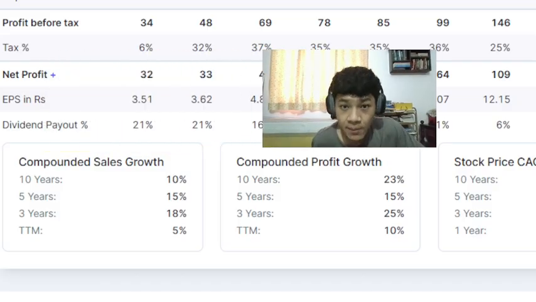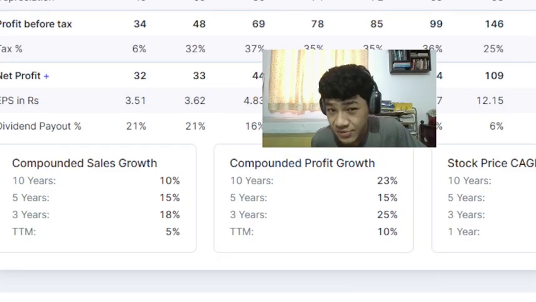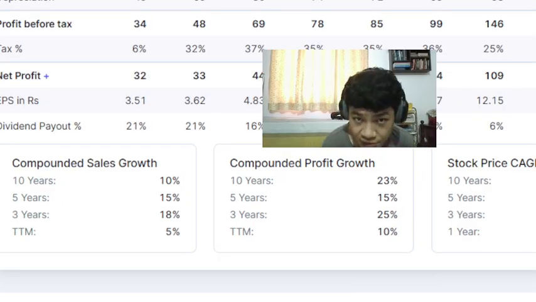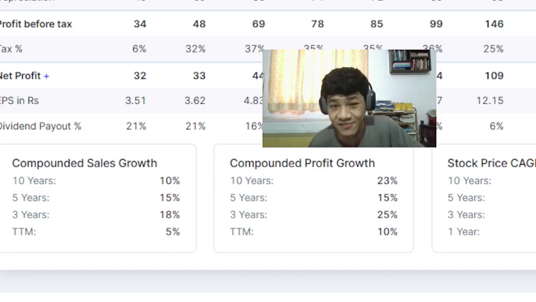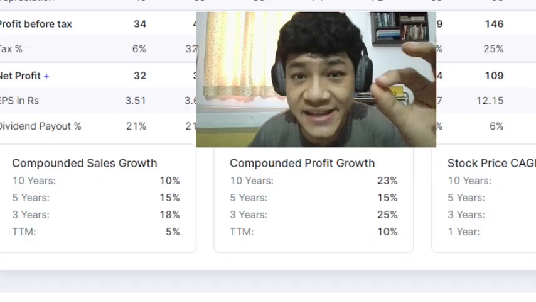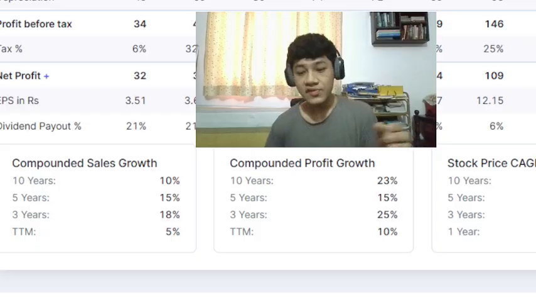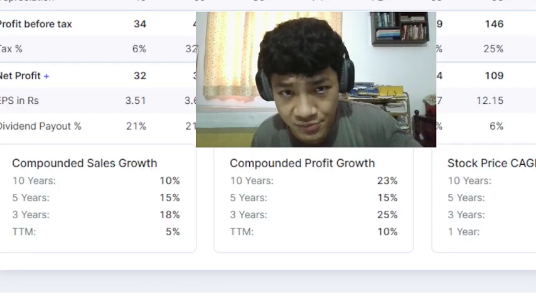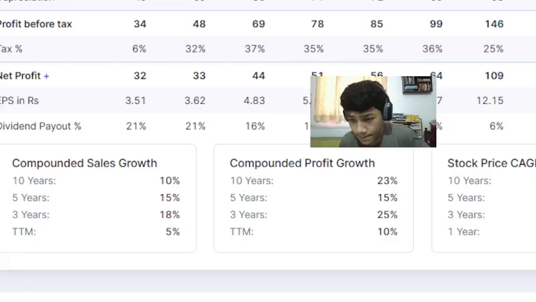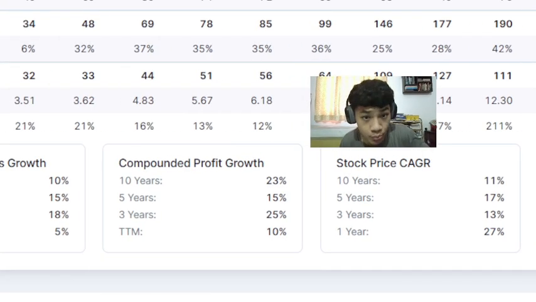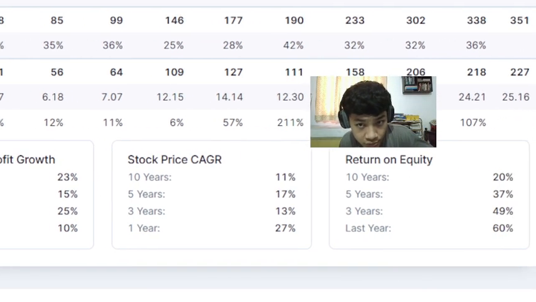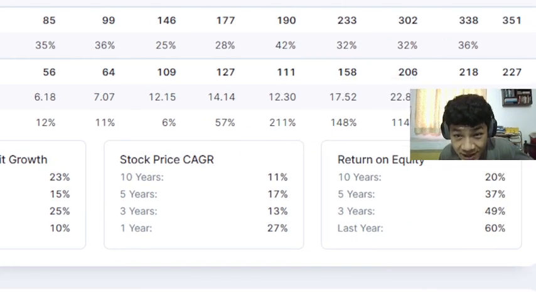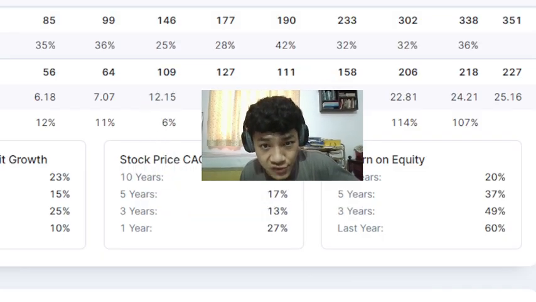Profit margins, the compounded profit growth: 23% over the last 10 years, 15% over the last 5 years, 25% over the last 3 years, and even this year, TTM, the last 12 months, 10% compounded profit growth. So profits have grown significantly even this year, and they have usually outpaced sales growth, which is interesting. Then return on equity has seen massive improvements, it seems.